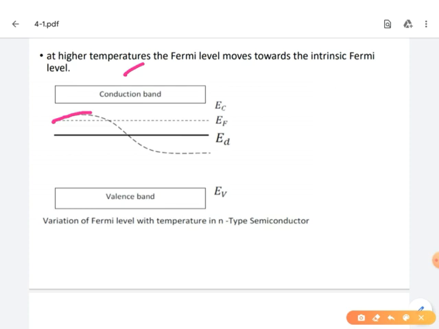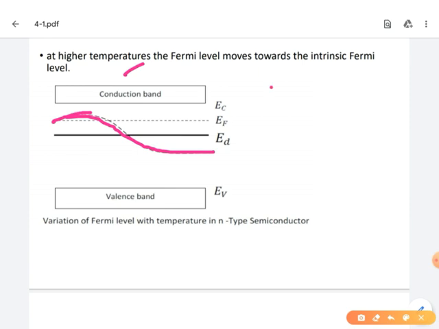So that's why the corresponding Fermi level decreases and finally reaches the intrinsic Fermi level position. To understand this concept, we are taking a small example.